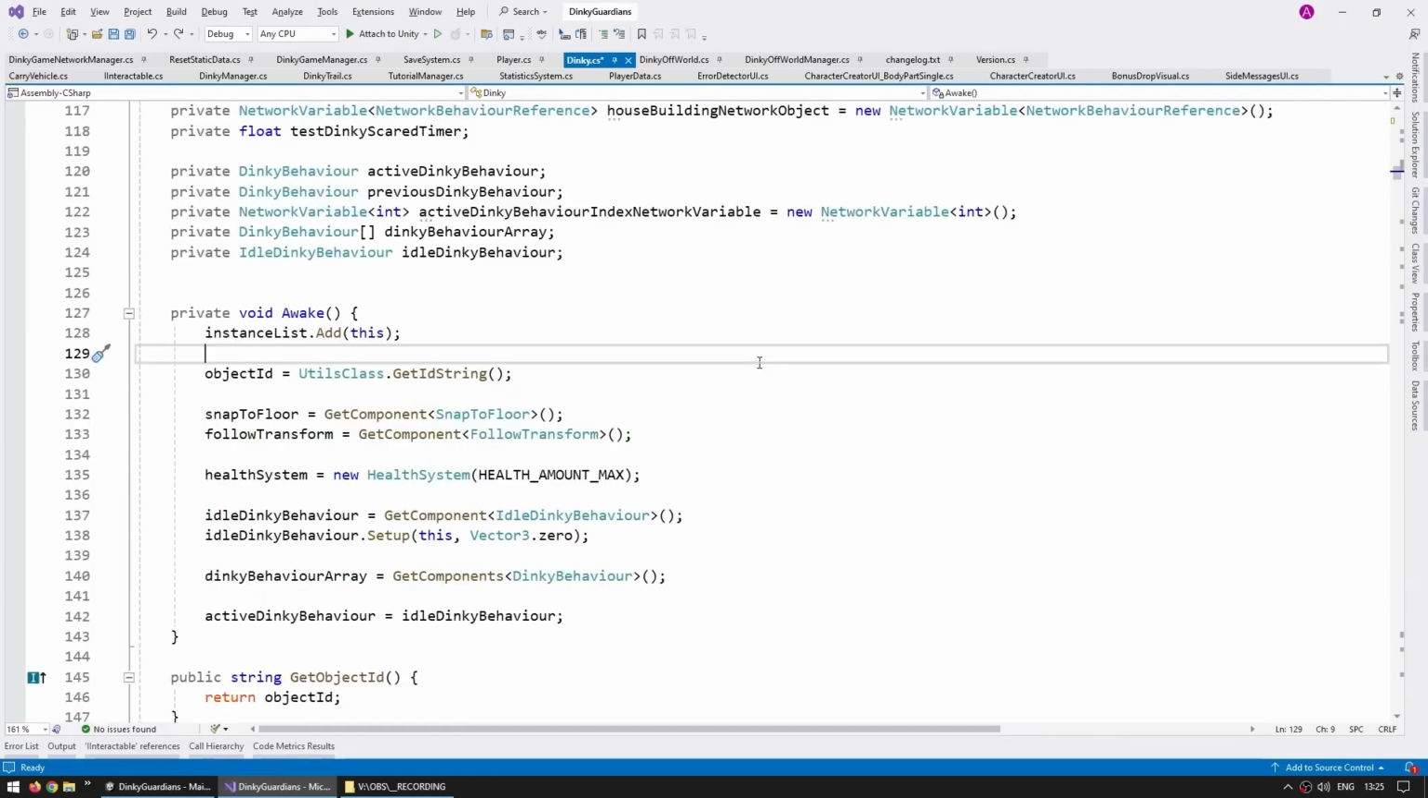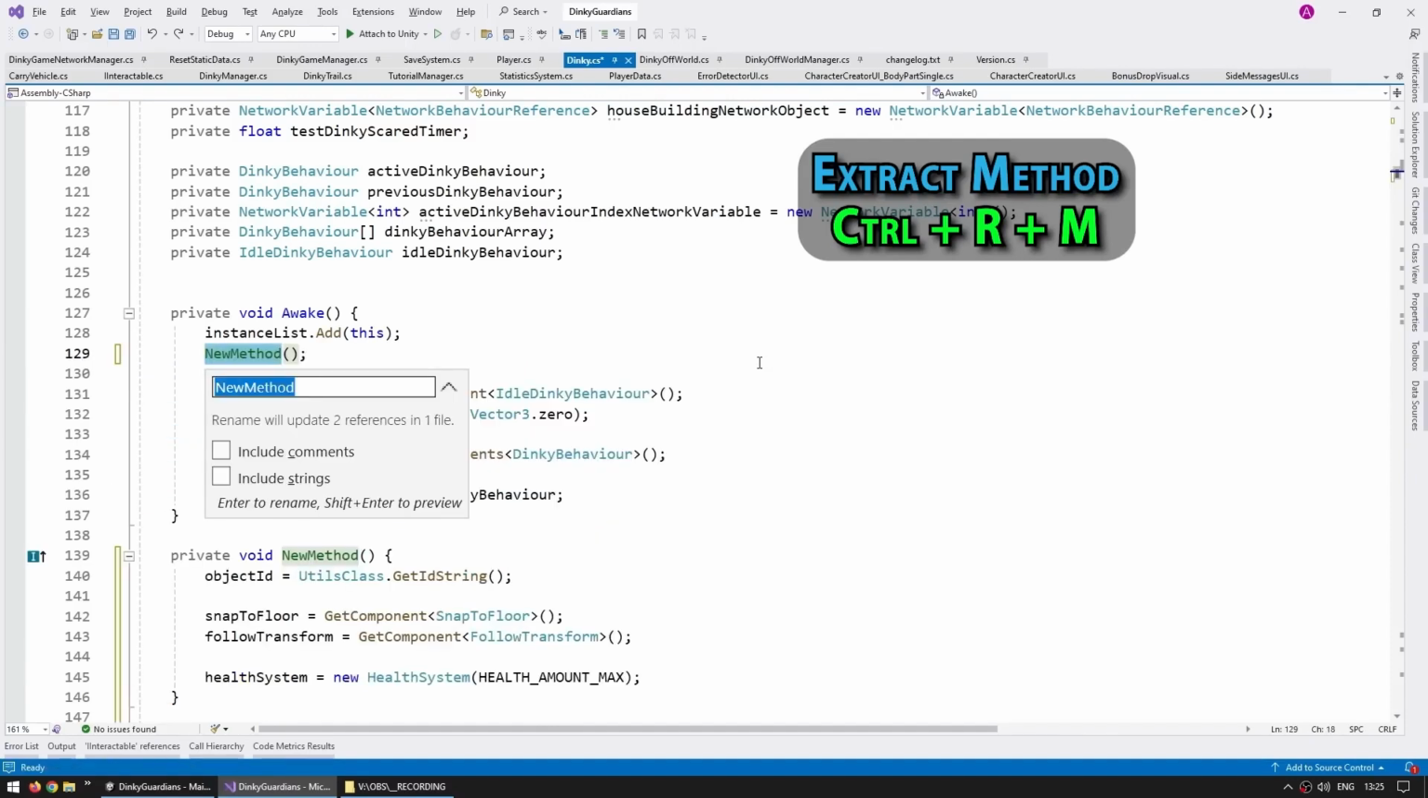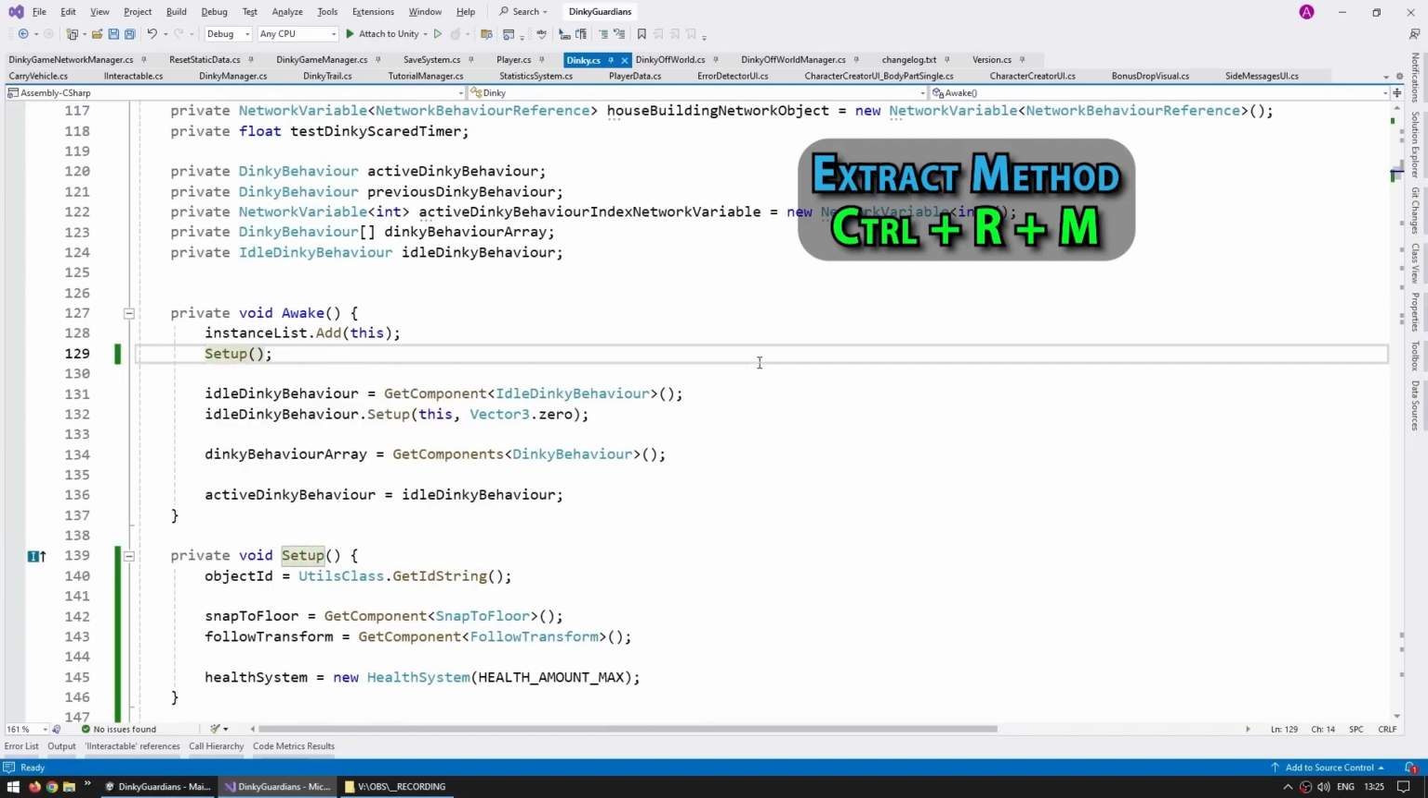Another useful shortcut is extract method. You can select a whole bunch of code, then press Ctrl R and M, and this one creates a new method with that code. So let's say Setup, and there you go, it pretty much took that code and placed it in its own method. So this can sometimes be useful.